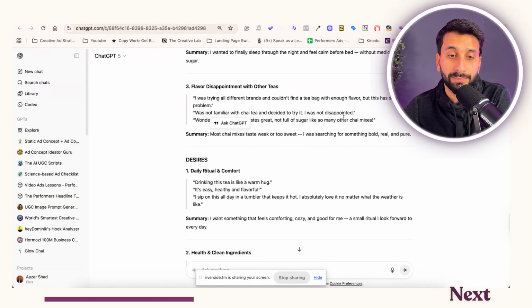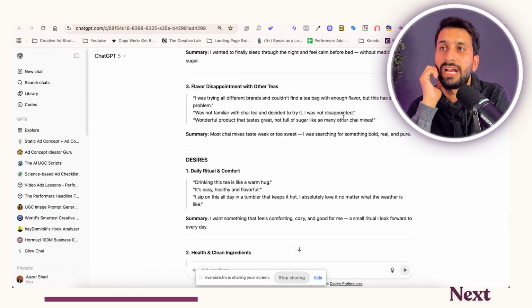Then we have flavor disappointment. So a lot of people are really disappointed with flavor. I was trying different brands. So I have to say this is a really good insight that I can use. I have used rich flavor, but I've never talked about disappointment from other flavors. And that is one good insight.